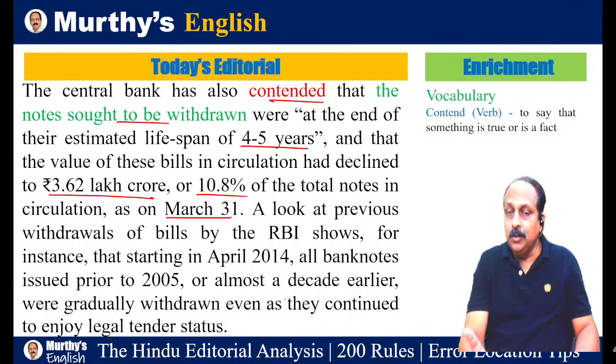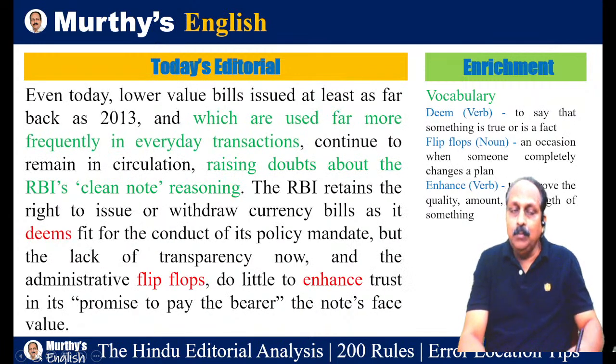Slowly they withdrew, but it took almost a decade. One more reason, even today, lower value bills issued at least as far back as 2013, now 23, a decade, and which are used far more frequently in everyday transactions, continue to remain in circulation 10 years over. Still, they continue to remain in circulation.